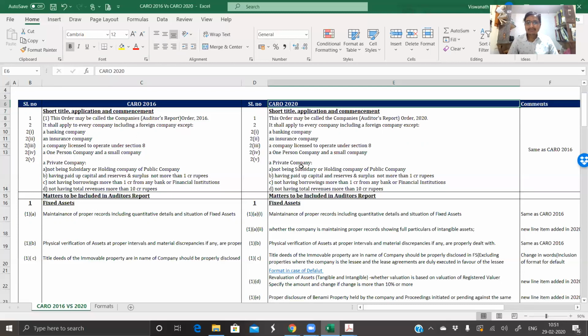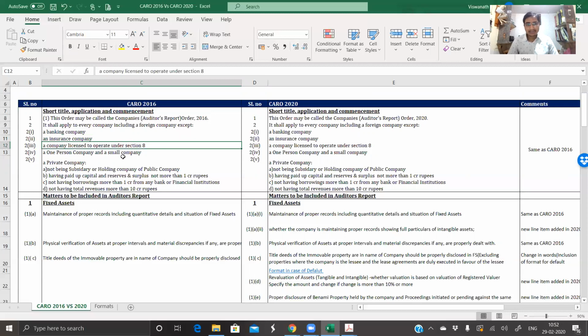The same private company exemptions and all other exemptions are provided. It shall apply to every company, including a foreign company, except the following: a banking company, an insurance company, a company licensed to operate under Section 8, that is a non-profit organization, an NGO company, a one-person company and a small company, and then any private company having these exemptions.